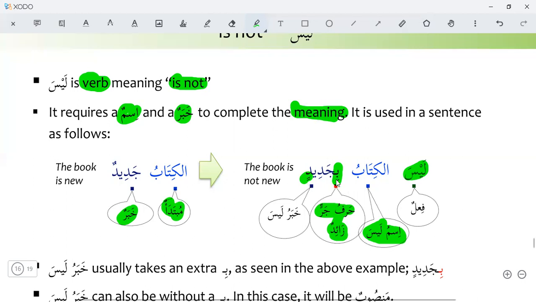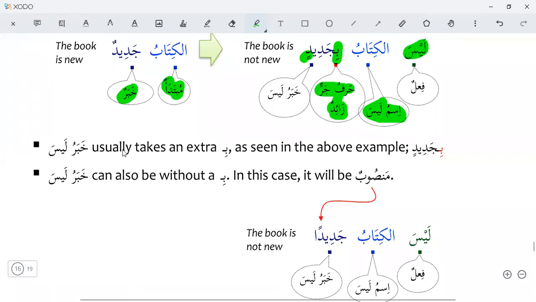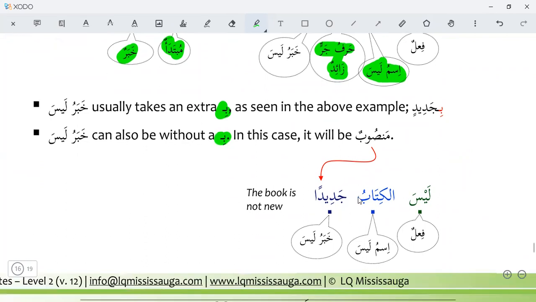This is optional. We can use this bi and we can also not use it. Both are correct. Khabru laisa usually takes an extra bi preposition, as seen in the above example, bi jadidin. But khabru laisa can also come without this preposition bi. In this case, it will be mansub. Laisal kitabu jadidan.